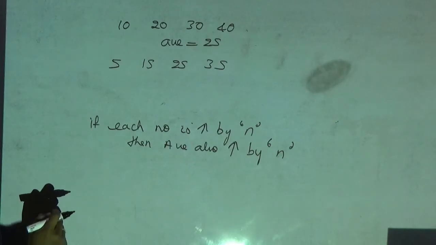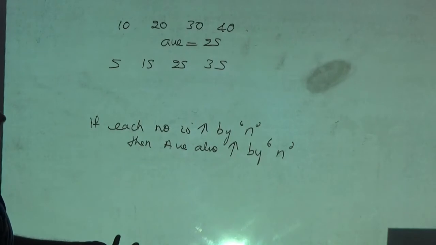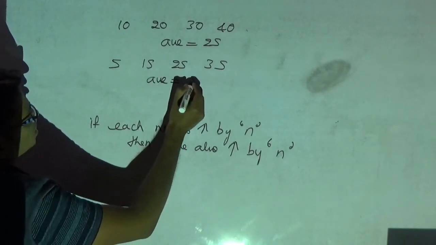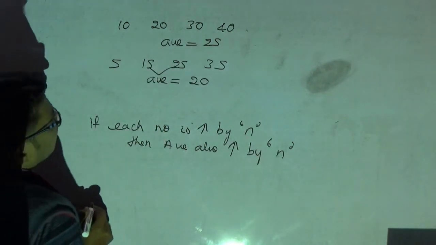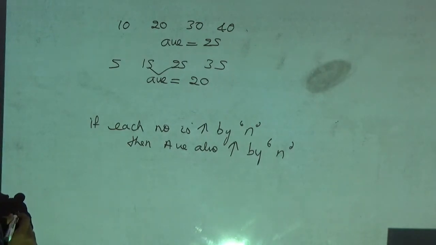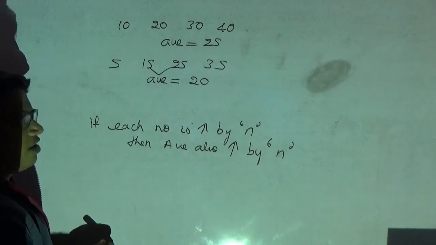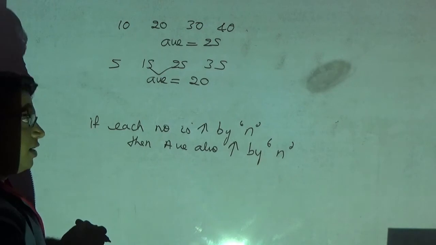So what is the difference here? In each case the difference is 10. Therefore it is nothing but a consecutive series. Therefore what is your average? Average is the middle number among these two, your 15 and 25. Middle number is 20. Average is 20. Therefore I can tell if each number is reduced by 5, average also reduces by 5.